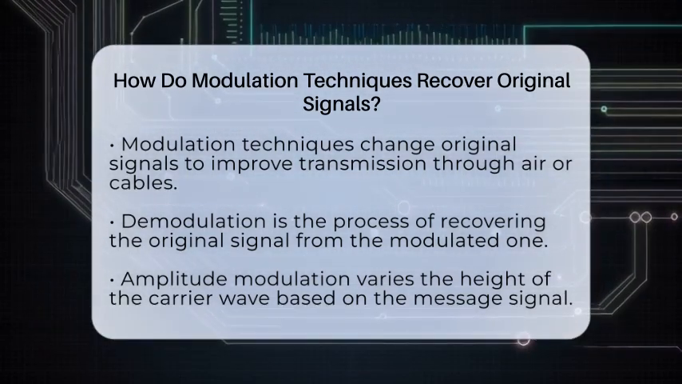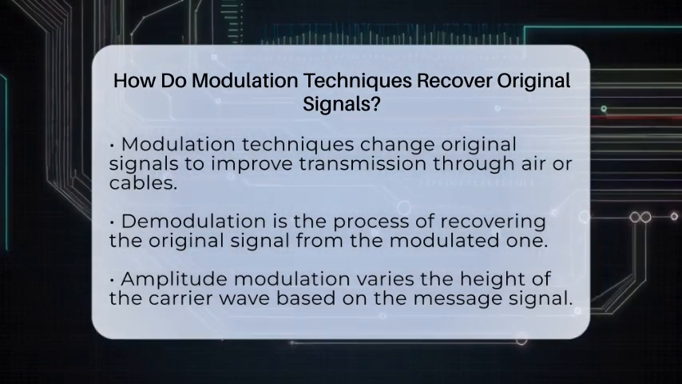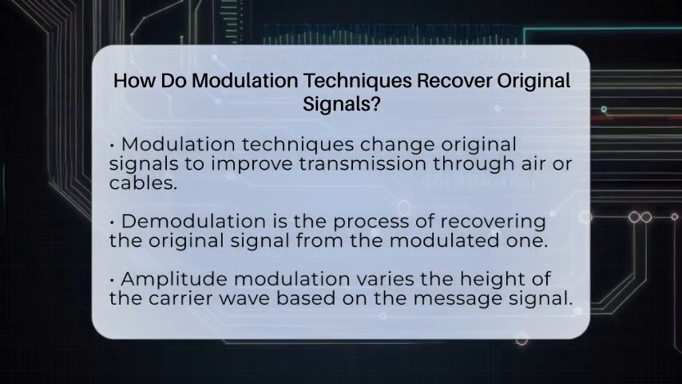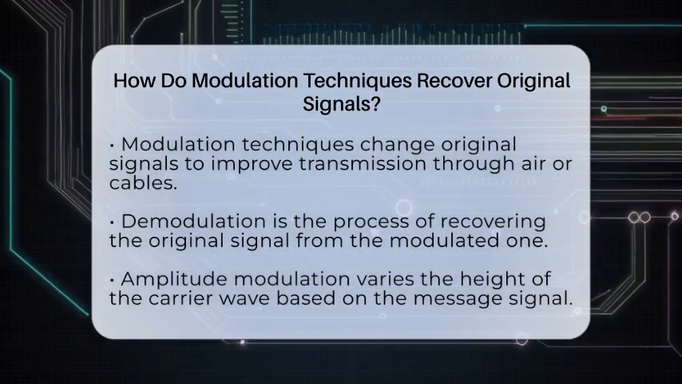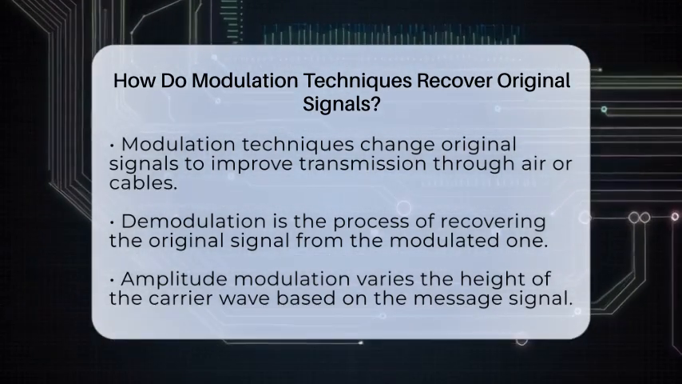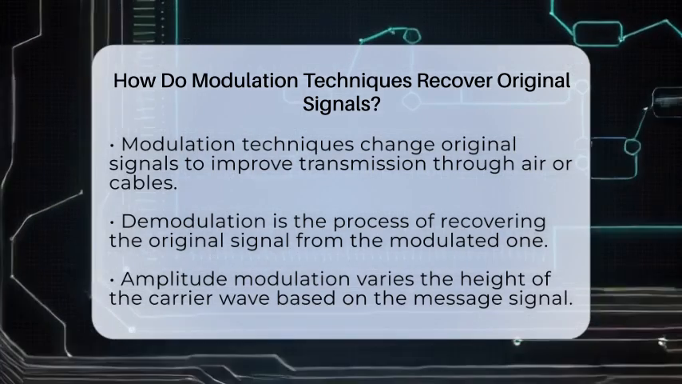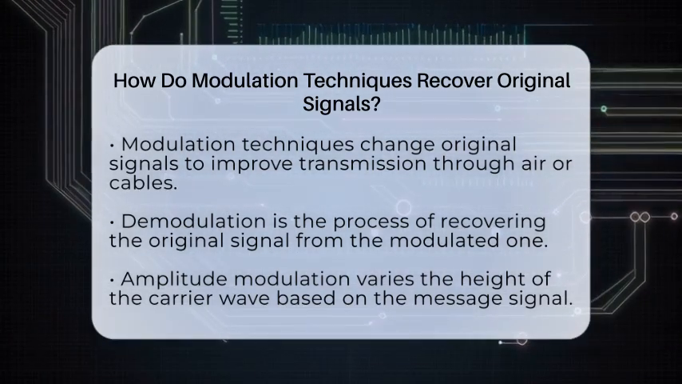They change the original signal to make it easier to send, and then they help recover it at the receiver end. The process of getting the original signal back is called demodulation. It's like unwrapping a gift to see what's inside. Different types of modulation need different methods to do this. Let's look at how this works for some common techniques.